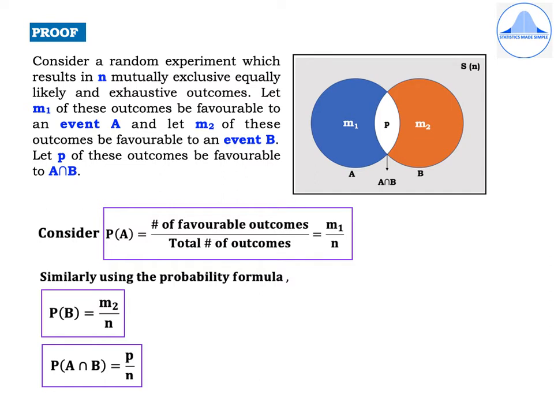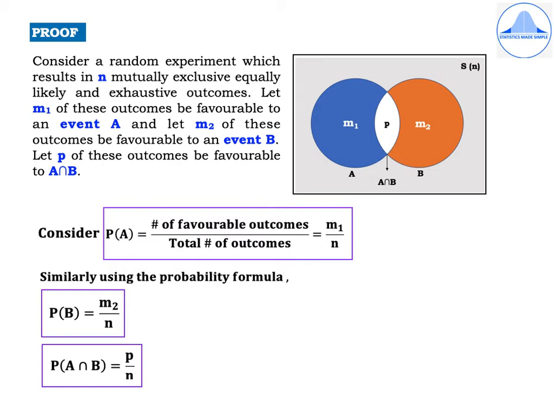Now the event A is denoted by the blue circle and the number of outcomes which are favorable to event A is m1, and similarly the event B is denoted by the orange circle and m2 outcomes are favorable to this event. Then highlighted in white color is p, which is the number of outcomes which are favorable to A and B, that is A intersection B.